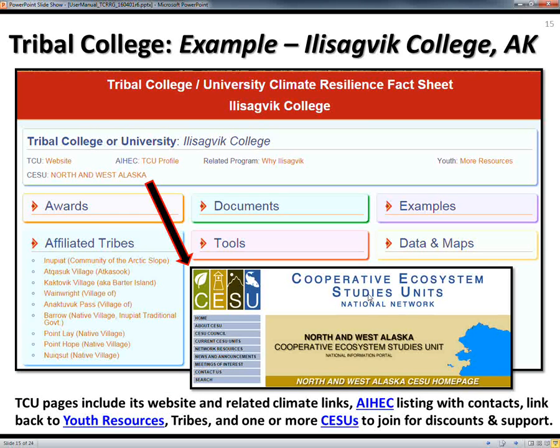But what's neat is that the Bureau of Indian Affairs has become a member of each of the ones which have tribes or is in the process of becoming one, so that tribes can more easily take advantage of the lower indirect rates to get more proposals in place with vulnerability assessments and additional modeling work from different partners, and also help them in terms of incorporating traditional knowledges in their projects.